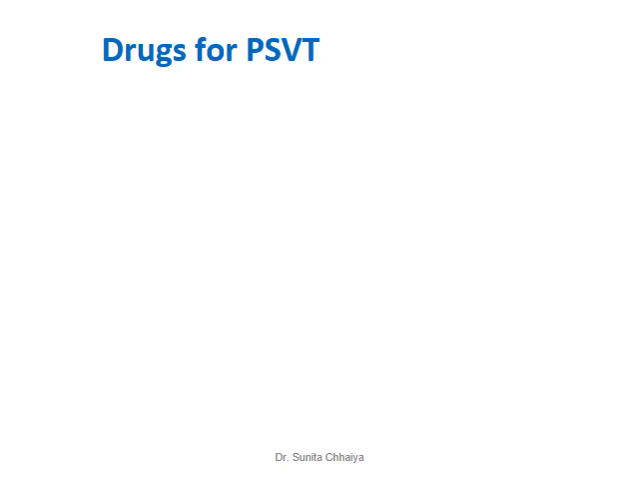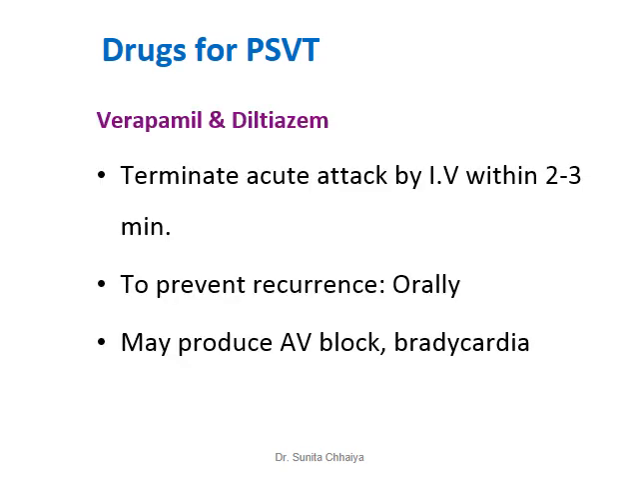Now some treatment part for some important arrhythmia. Drugs for treatment of PSVT, paroxysmal supraventricular tachycardia. Verapamil and diltiazem are the drugs of choice for PSVT. They terminate an acute attack by intravenous route of administration within 2 to 3 minutes. They are able to control rate. To prevent recurrence, they are administered orally.